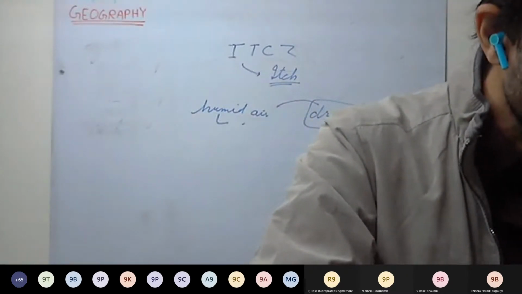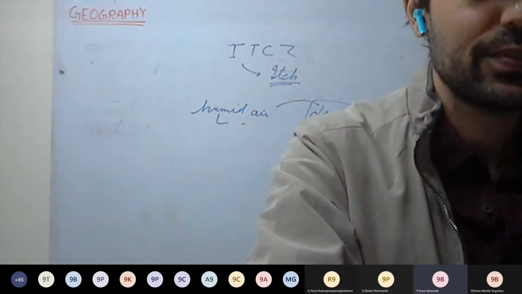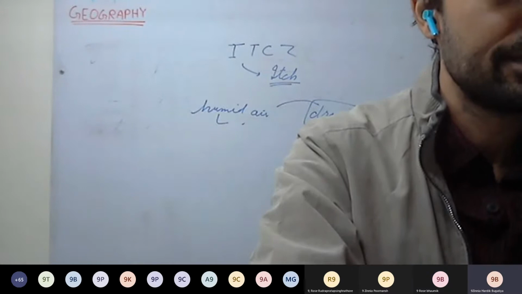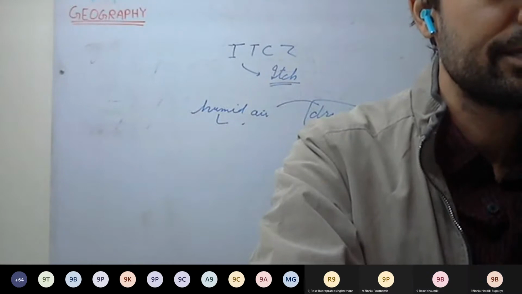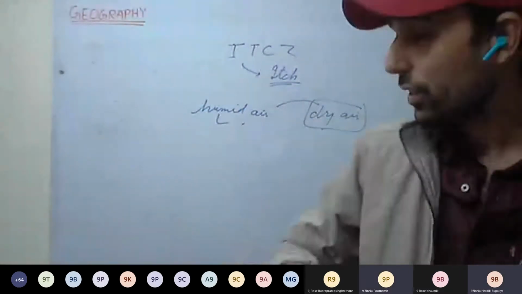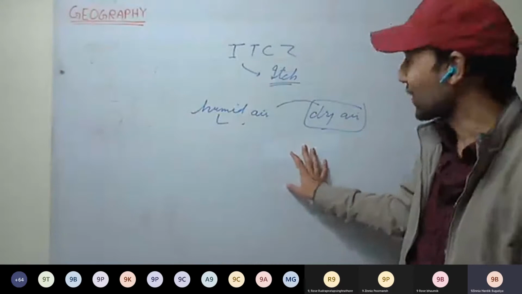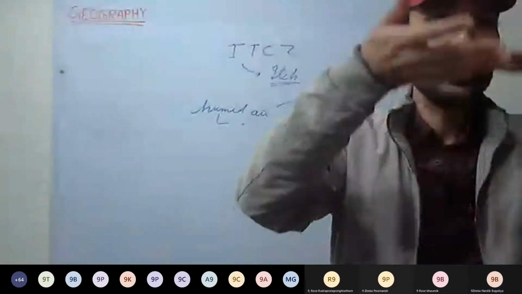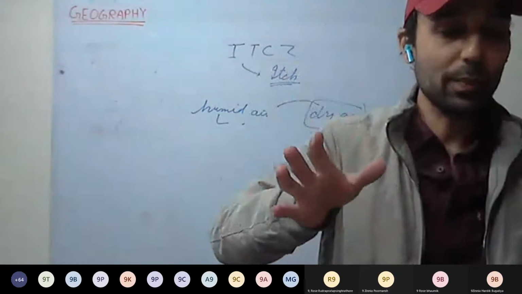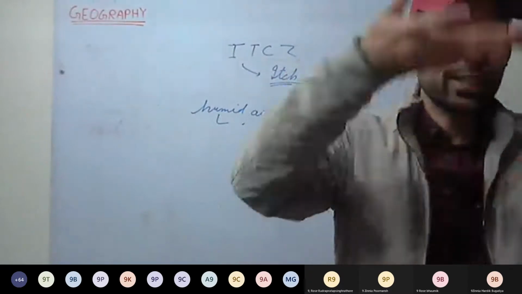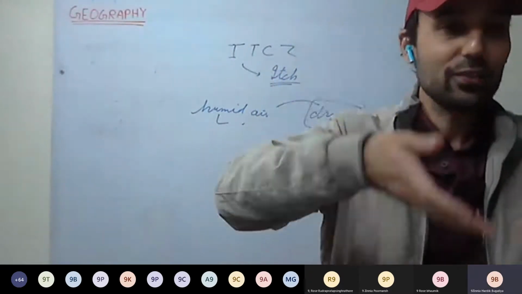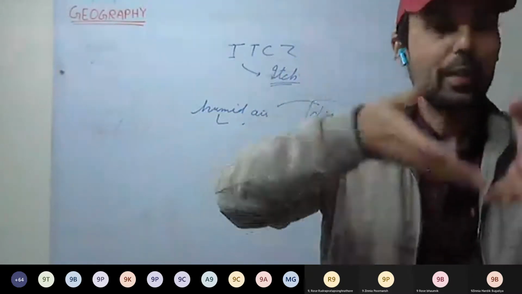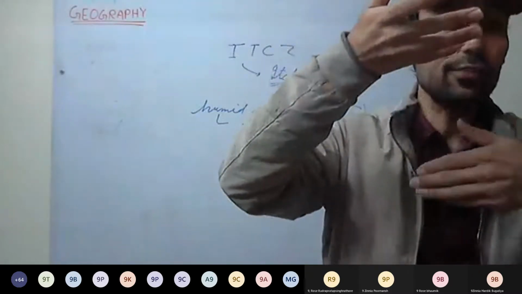Why are they called so? Because of their nature, because there is no wind. The winds are converging and rising, so what is the movement of air in the ITCZ? It is vertical movement, with no surface winds, very little surface wind.